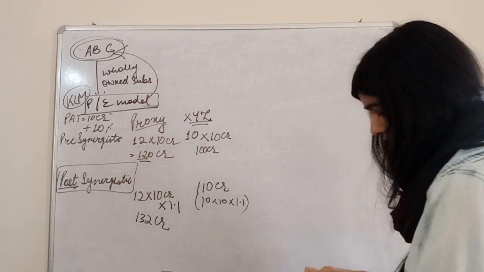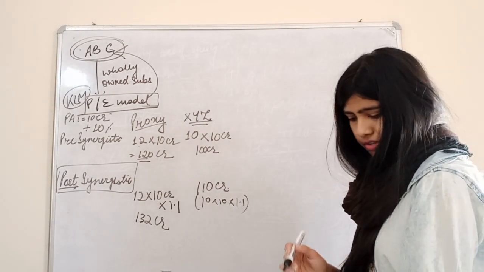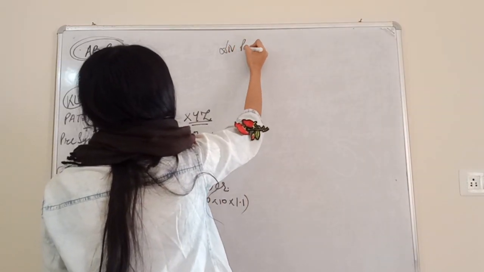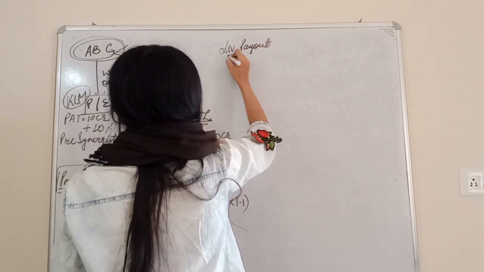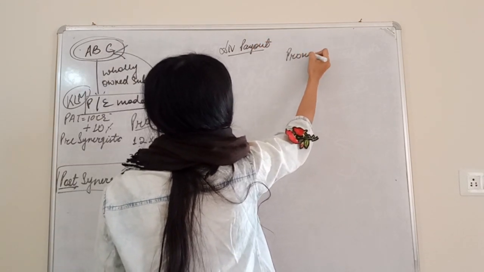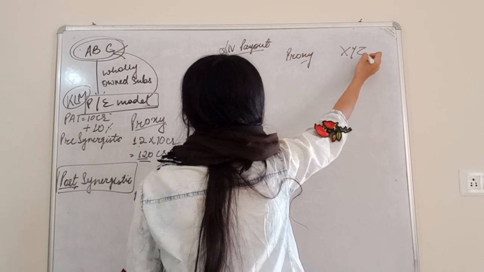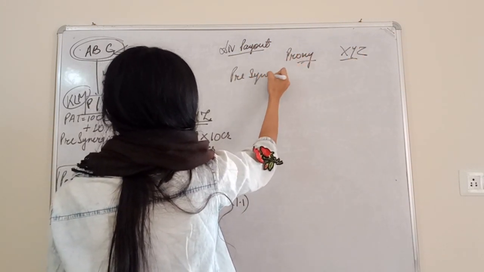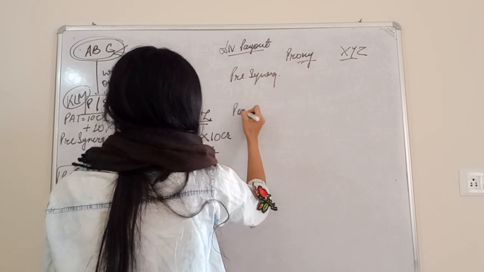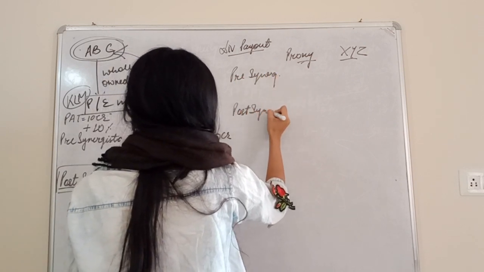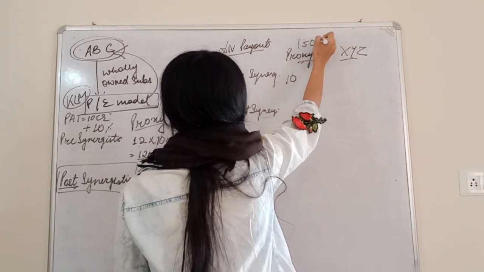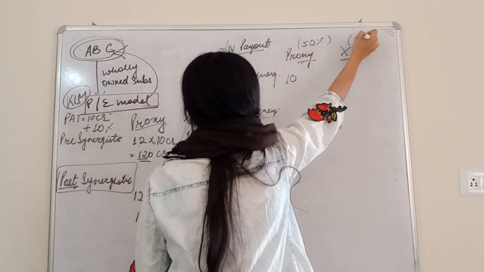Dividend payout ratio given for the proxy entity is 50%, and for XYZ it is 40%. PAT is 10 crores, pre-synergistic here and post-synergistic here.